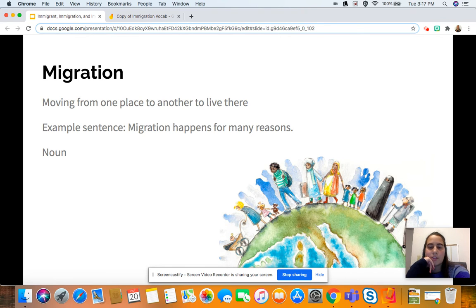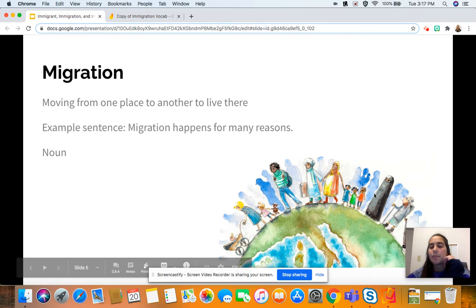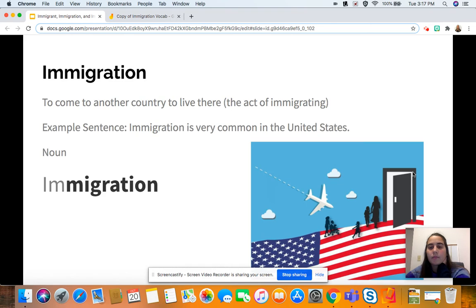And migration is also a noun. I think this picture does a good job of showing how people can just move anywhere around the world, and that would be migration. Then we have another word, which is immigration, which is really similar to migration. If I look at the word here, in bigger font, the words migration and immigration are really similar.